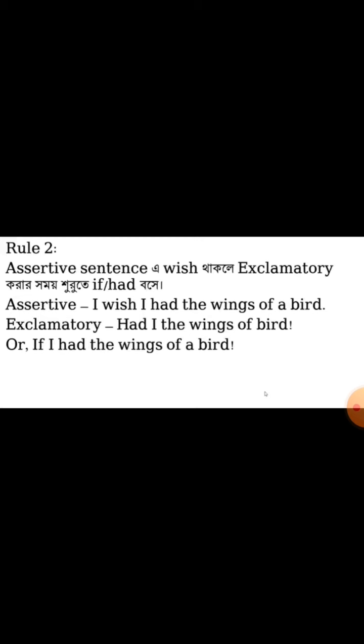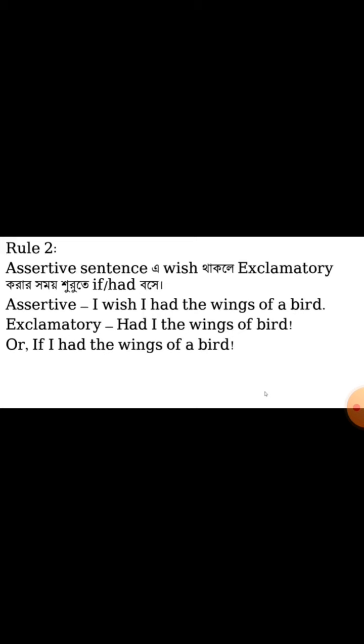If you write if there, then it will be very easy for you instead of writing had. So please follow the second one. If I had the wings of a bird, that means I wish is replaced by if, and then we write the same thing as before, that is I had the wings of a bird.